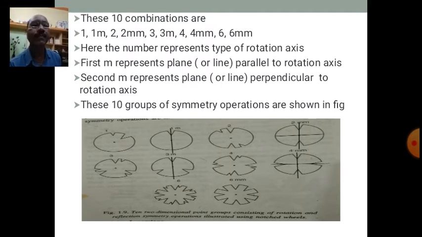The first M represents a plane in 3 dimensions or a line in 2 dimensions parallel to the rotation axis, isn't it?